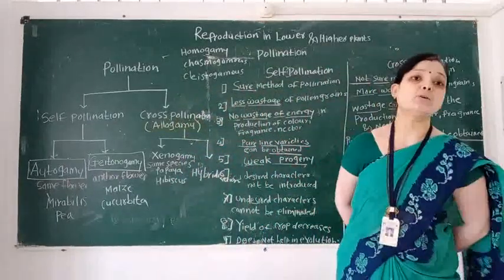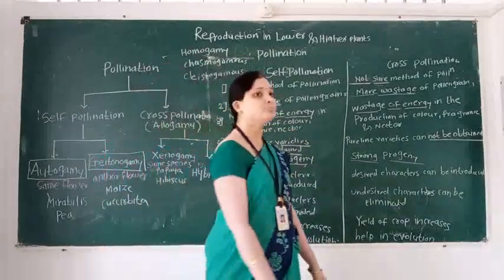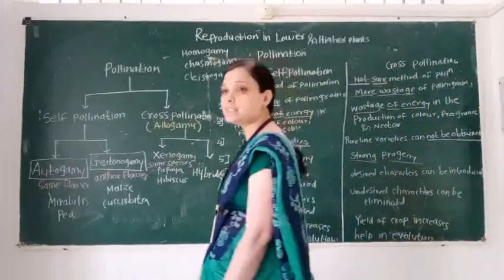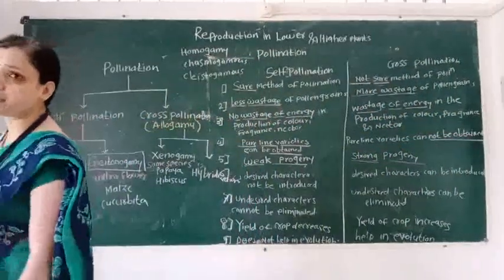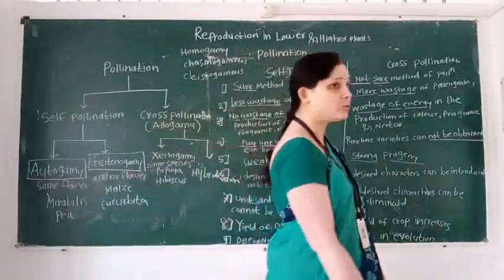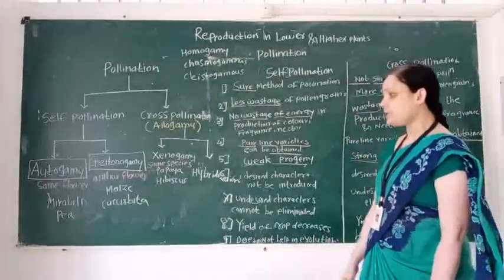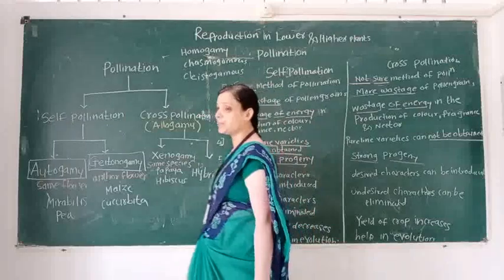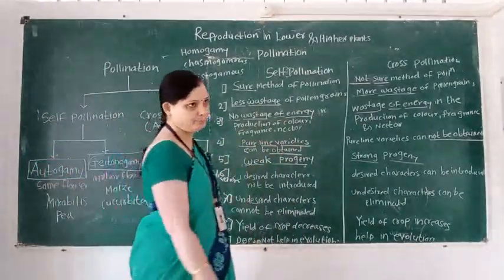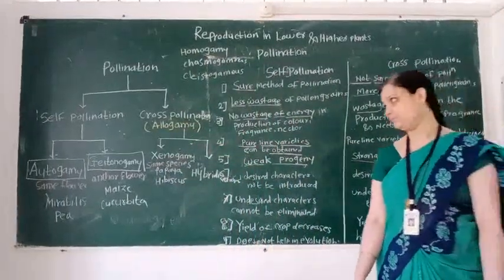The process of transfer of pollen grain from anther to stigma of the same flower of the same plant body is called autogamy. Examples of autogamy: the first example is mirabilis and the second example is pea plant.